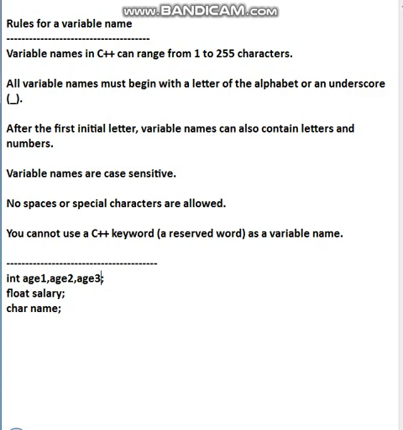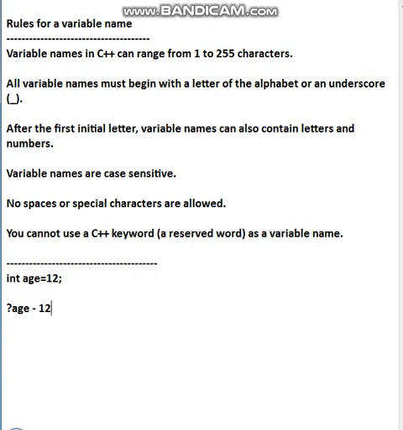Okay, students. Thereafter, variable names are case sensitive. What is case sensitive? That is what I am teaching you now. Suppose I write age equal to 12. Now I ask, what is age? You will say 12, because you wrote 12.